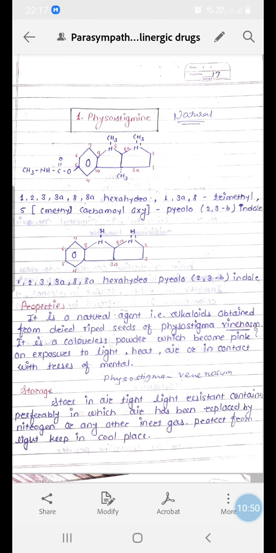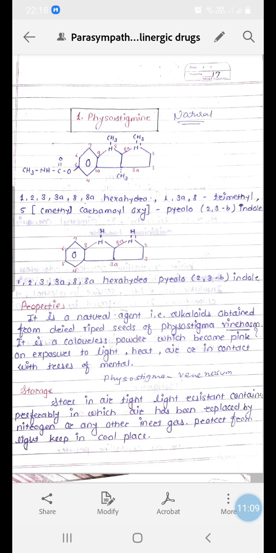Actually it is three rings, out of which one ring is a single ring and another is a combination of two rings, that is one aromatic ring and one pyrrole ring, which collectively is called indole.